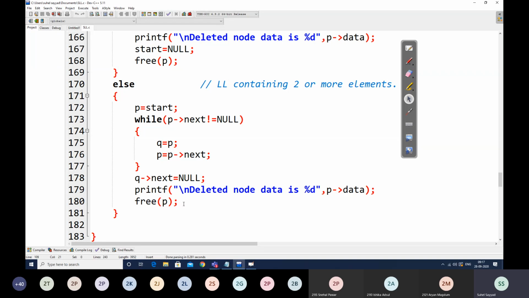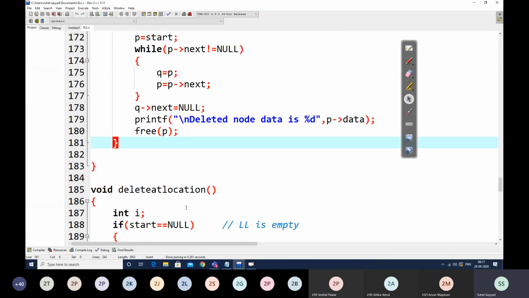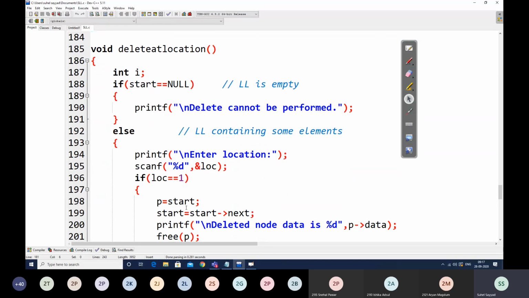While p's next is not equal to null, q is equal to p and p is equal to p's next. What happens due to this while loop is q will be stopping on the second last node and p will be stopping on the last node. So we can write free p and we can make q's next as null, because now q will be our new last node, right? So this is how we had done delete at end.